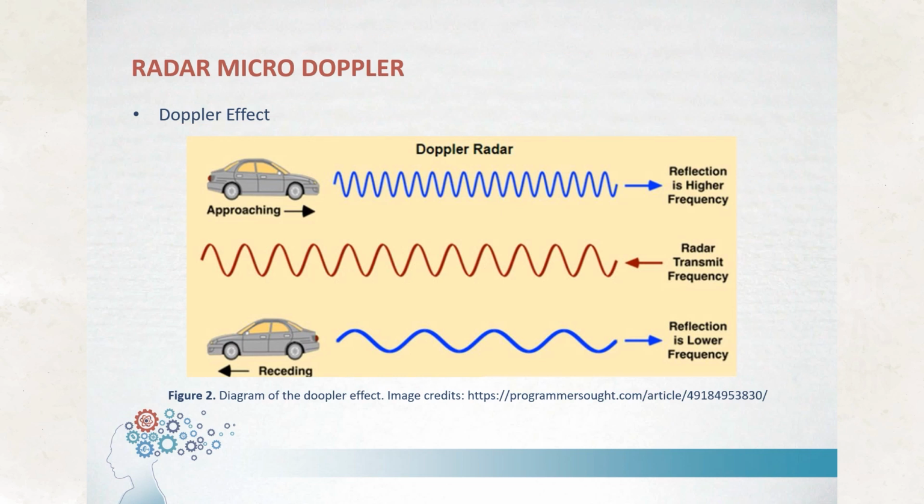Within the frequency-modulated continuous wave radars, there is the microdoppler radar based on the Doppler effect, the most suitable for detecting pedestrians, vehicles, or cyclists. This type of radar transmits a continuous wave while continuously varying the frequency of the transmitting signal at a known rate over a fixed period of time.